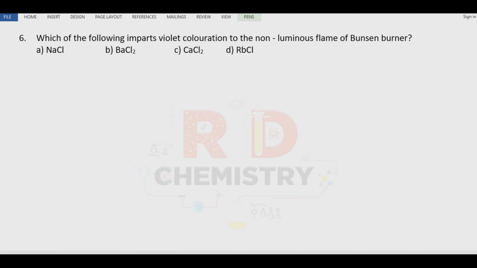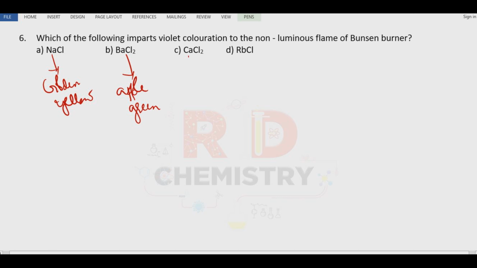Question number 6. Which of the following imparts violet color to the non-luminous flame of the Bunsen burner? Sodium ion will give golden yellow color. Barium will give apple green color.